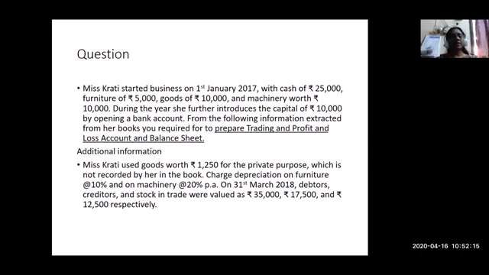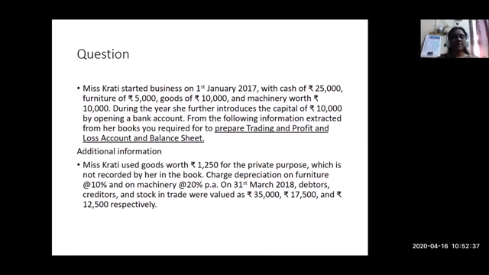There are some additional informations also given. Those additional informations will come as our adjustments part. Balance sheet we will take up in the next chapter. First of all, we have to understand what the informations given are. Then we will go on to prepare trading and profit and loss account.